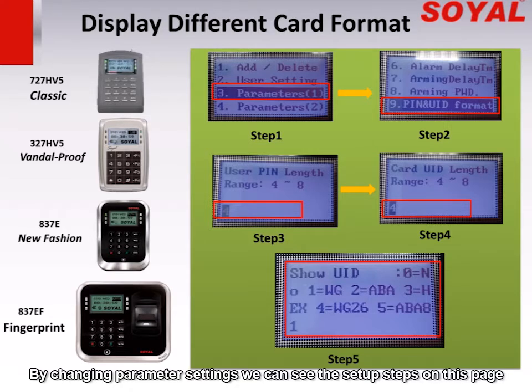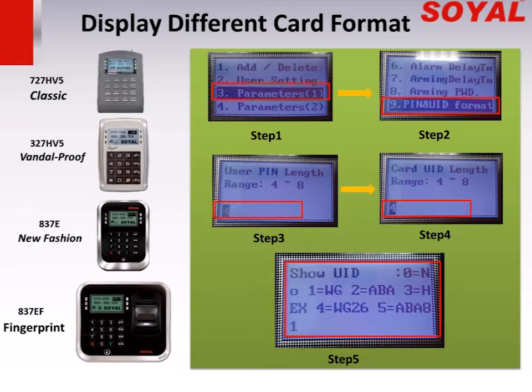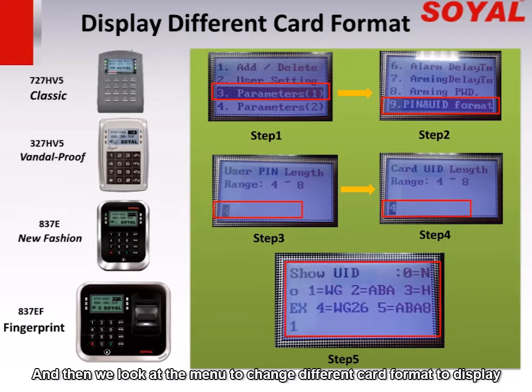By changing parameter settings, we can see the setup steps on this page. Select parameters. Then select pin and UID format. Select user pin length and select card UID length. And then we look at the menu to change different card format to display.